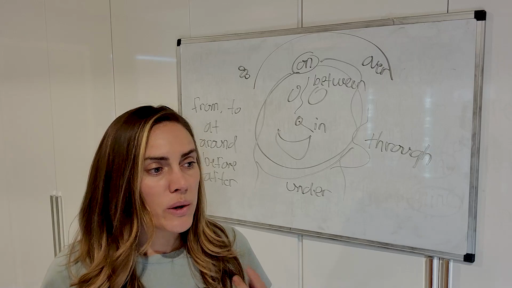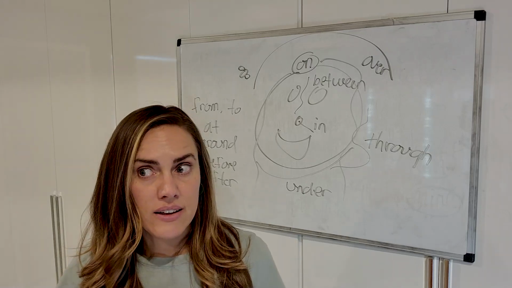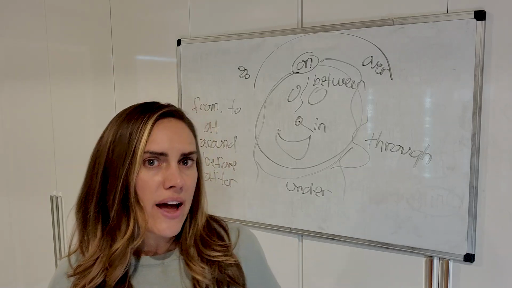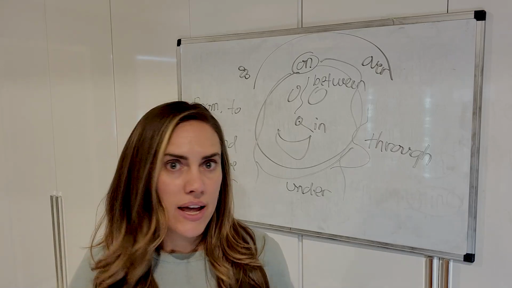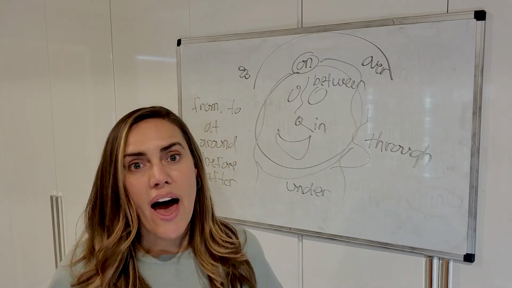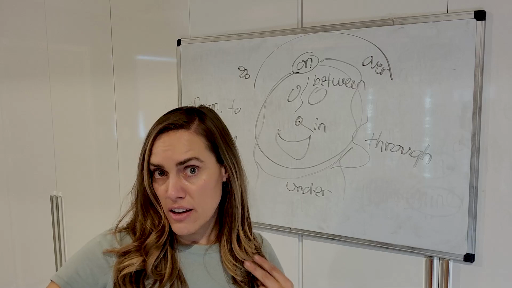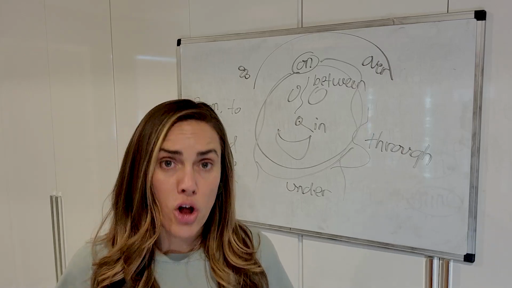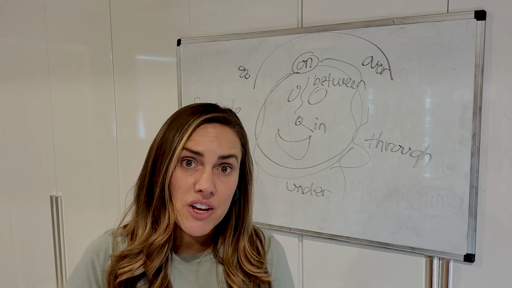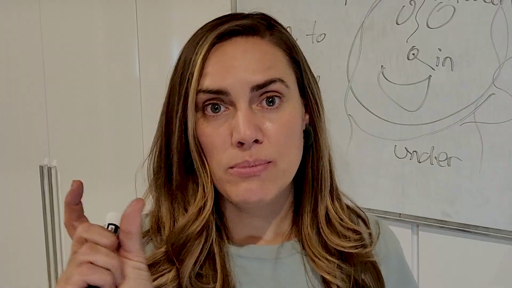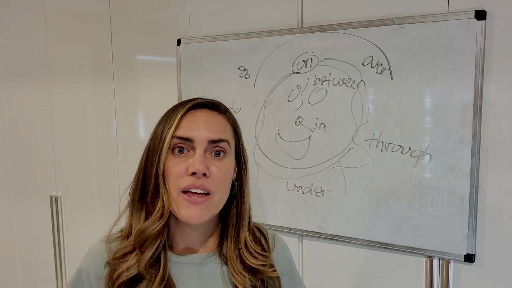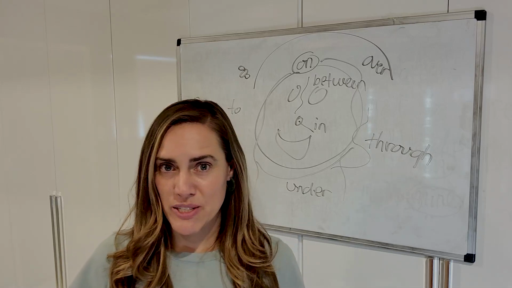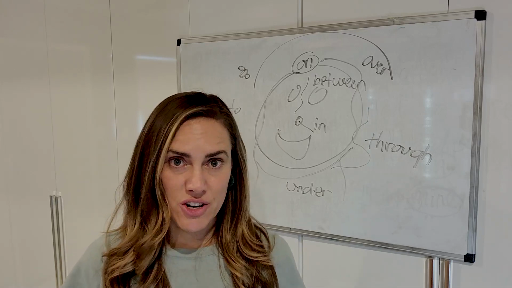So we would say in class, around my house, outside the yard, you know. So prepositions come with nouns. That's all I want to say. So a prepositional phrase is a preposition plus a noun. Okay? So that's all I'm going to say about prepositions because there is so much to know about them.